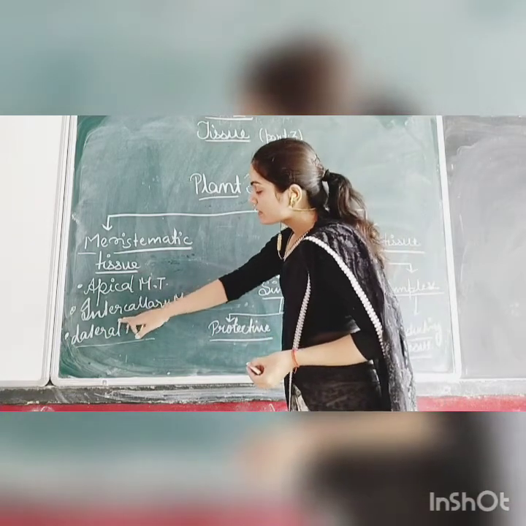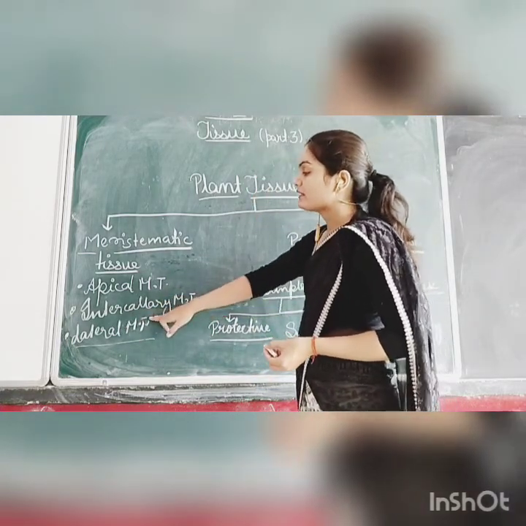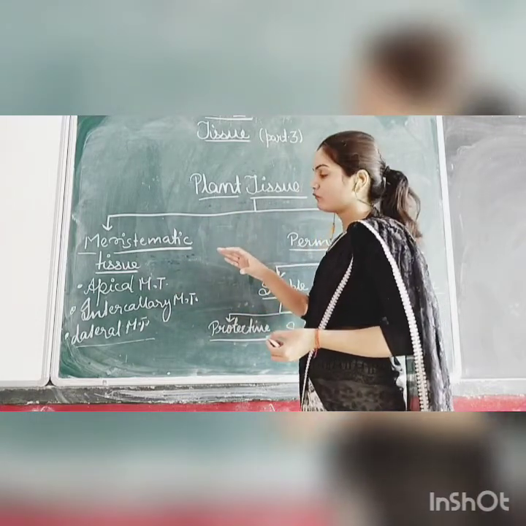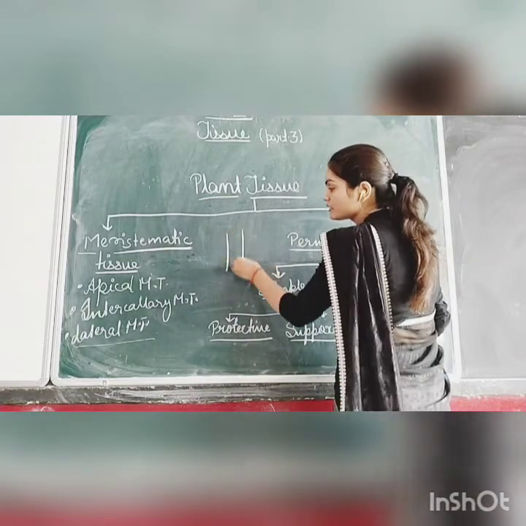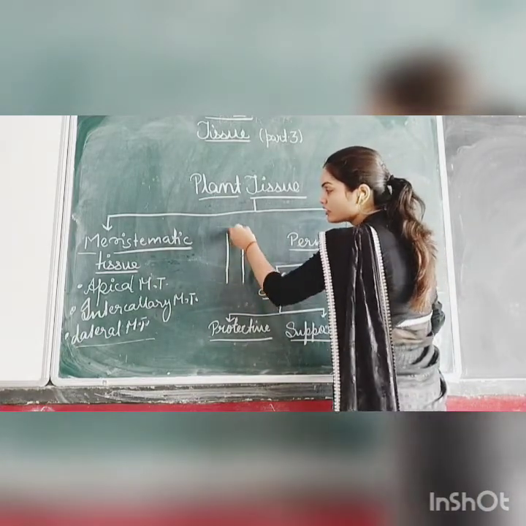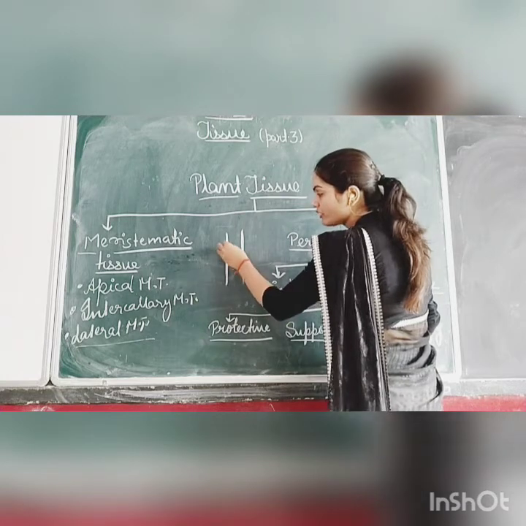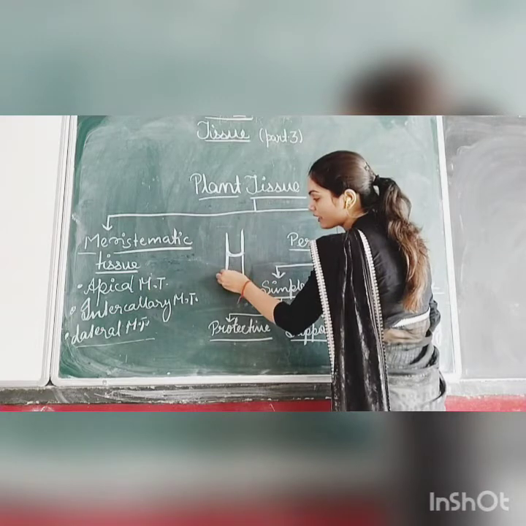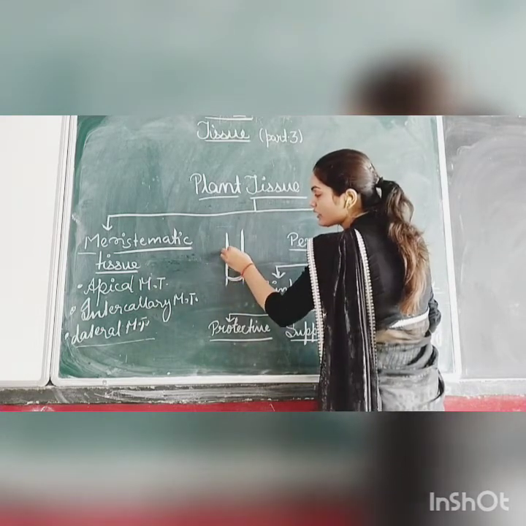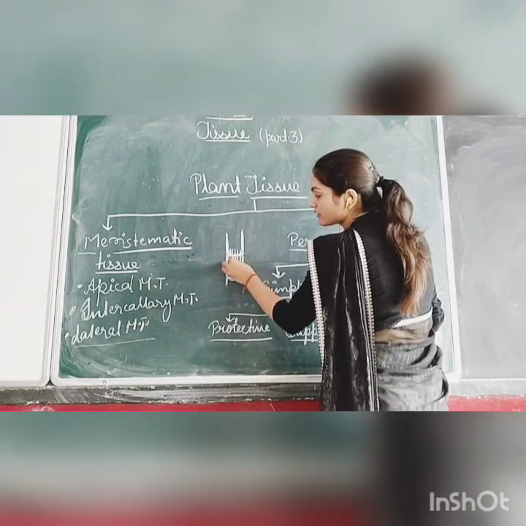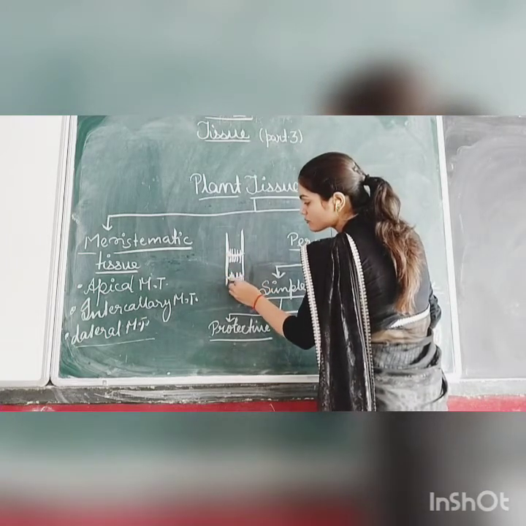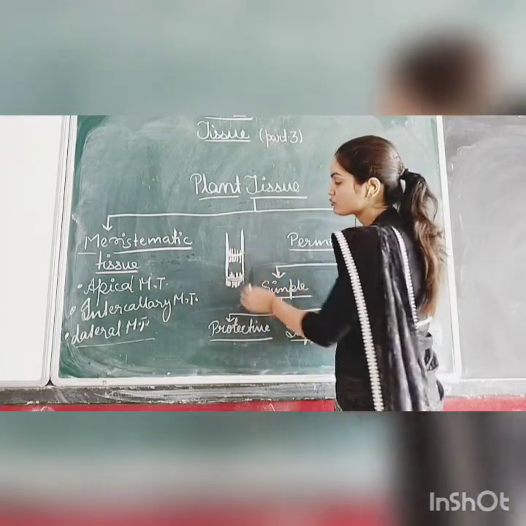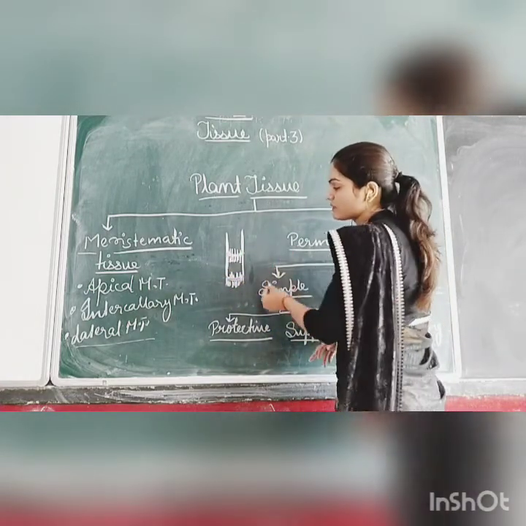Intercalary meristematic tissue. Intercalary means the tissue which is present in between the parts of the plant. For example, if this is the branch of the plant, there is a structure known as a node. Students, this is the node of the plant. So the structure I am showing you, the intercalary meristematic tissue, is found at this place.